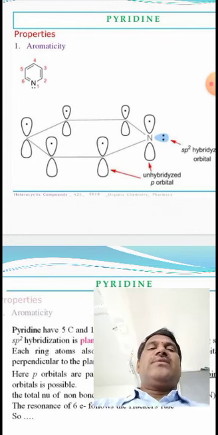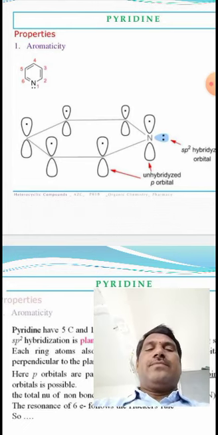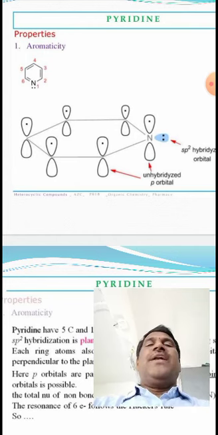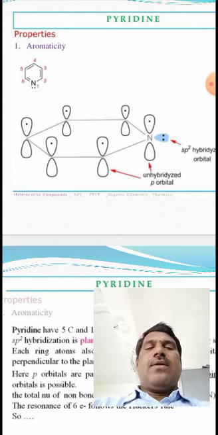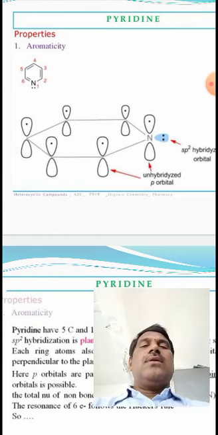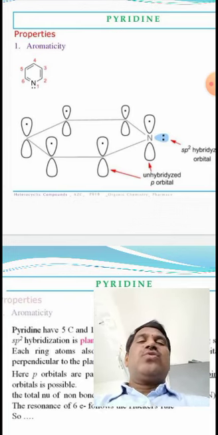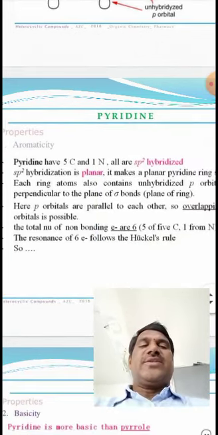These are conjugated pi bonds. So it obeys Huckel's rule. This is aromatic in nature. Pyridine has 5 carbons and 1 nitrogen atom. That's why, according to Huckel's rule, this is aromatic in nature.